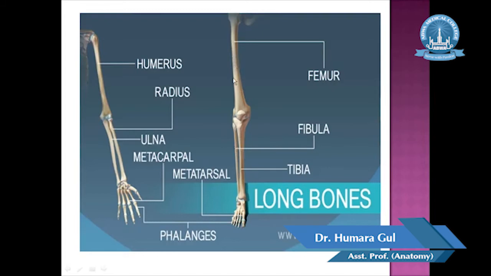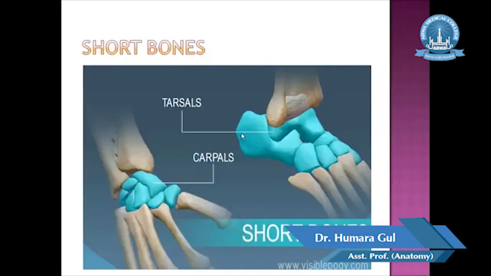The central portion of the long bone is the shaft and these expanded ends are articular. This is humerus, ulna and this is the radius. So this is an example. These are the examples of the typical long bones. They have a considerable length, they have a central shaft and 2 expanded ends.